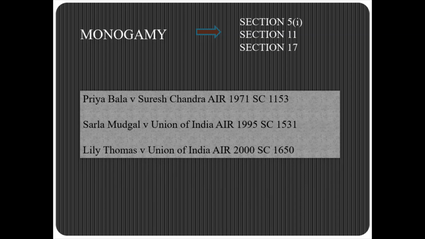Even though his first marriage was subsisting, the court held that the second marriage was void, as when he married the second woman, his first marriage, which was done according to Hindu law and Hindu ceremonies, was still subsisting, and hence he is liable for bigamy.